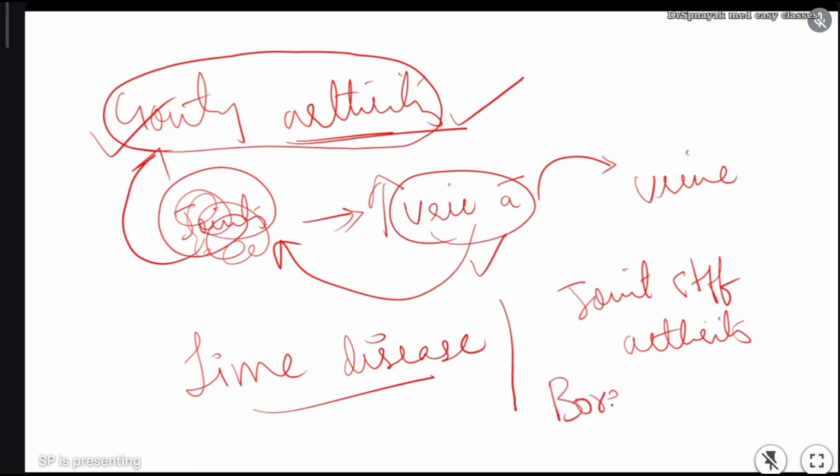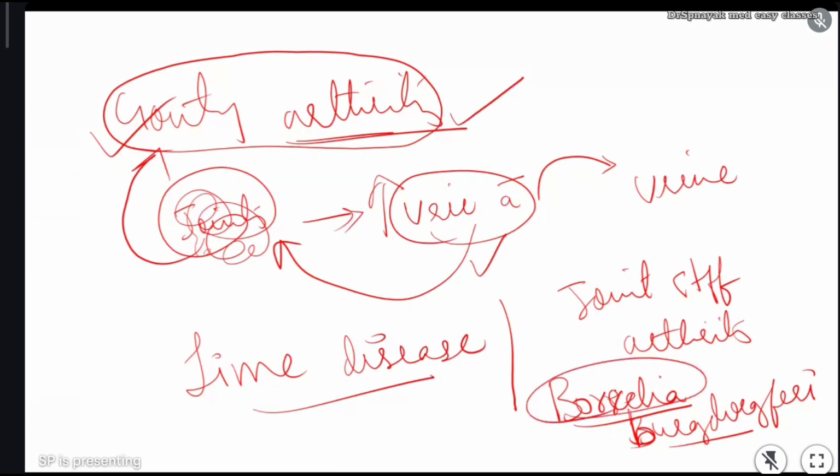Borrelia burgdorferi. Actually, the b is small. Borrelia burgdorferi. This is the name of the bacteria. This Borrelia bacteria will cause joint stiffness in the joints, and with that it will cause joint disorder. So that disease is called Lyme disease, which is an infectious condition related to joints, bones.